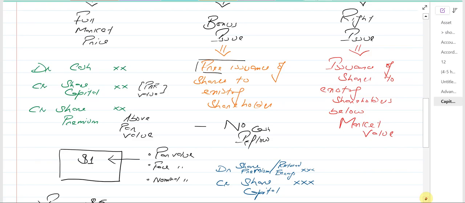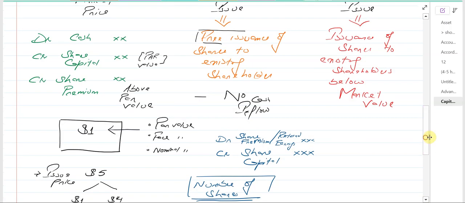And understand this concept: we are not saying below par value. Below par value they cannot issue. We are talking about below market value. For example, the share is in the market at $10 and they're issuing at $7. When the company is issuing shares to existing shareholders, it is to motivate them: look, we respect you, we need your investment, we need you to stay within the company. So we are giving you an opportunity to buy the company's shares at a discount. Discount means buying the share below the market value. Remember, we are not talking about below par value, but below market value.